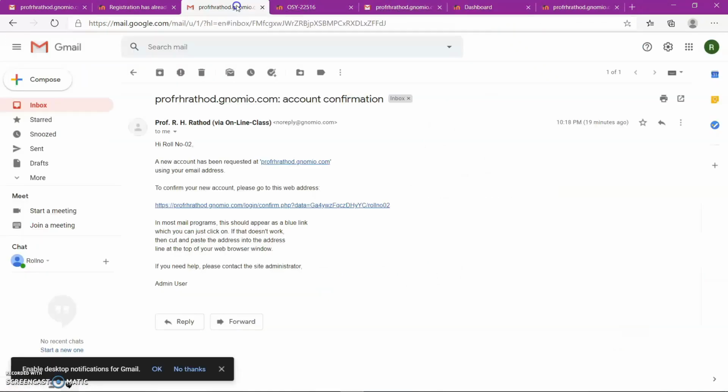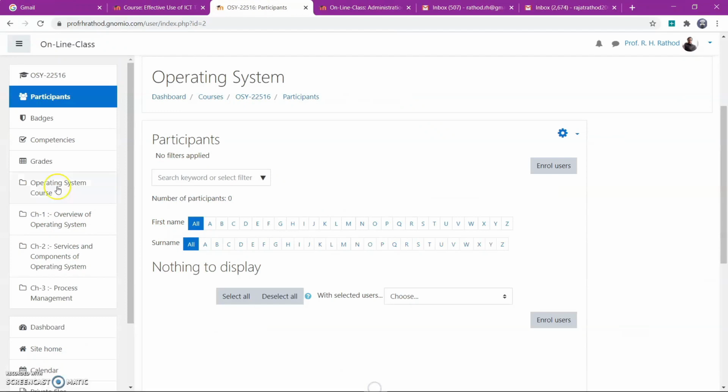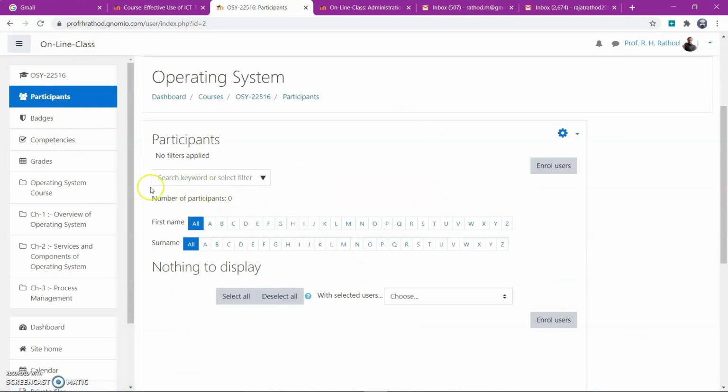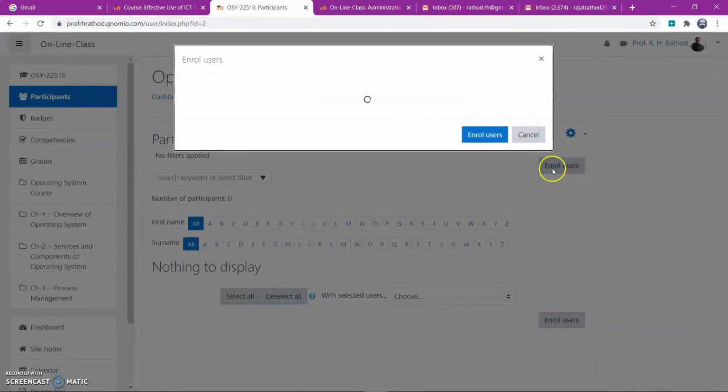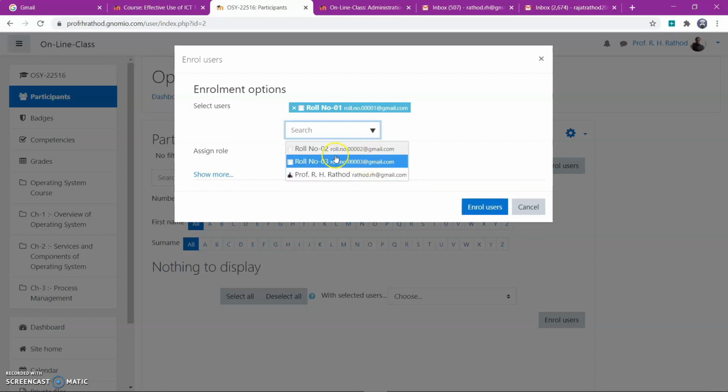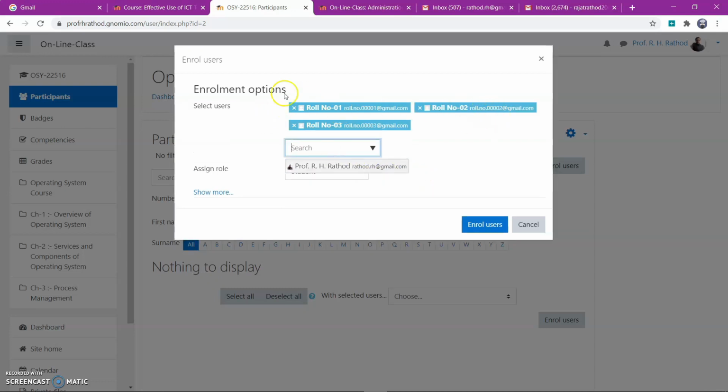Now we will go to the website, this one, and see the number of participants. Participants are 0, but some users are already registered, so enroll them. Here check, and 1, 2, 3, these 3 users registered. Now we are going to enroll and assign the role.